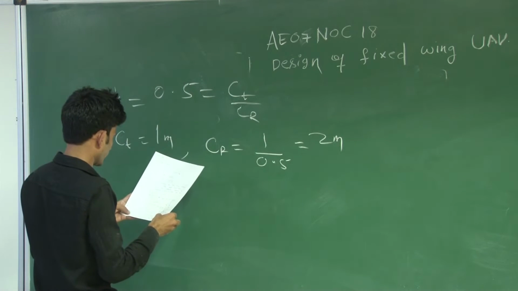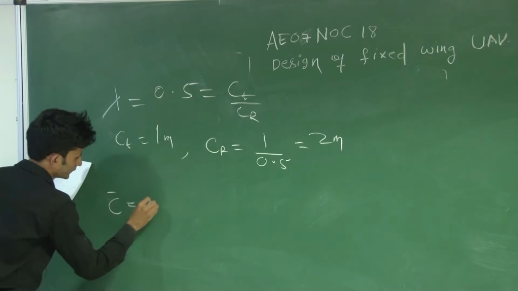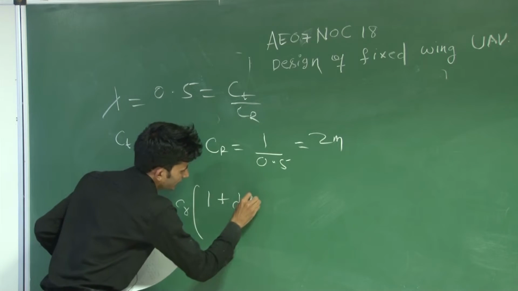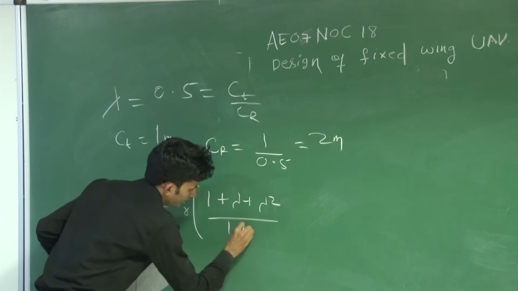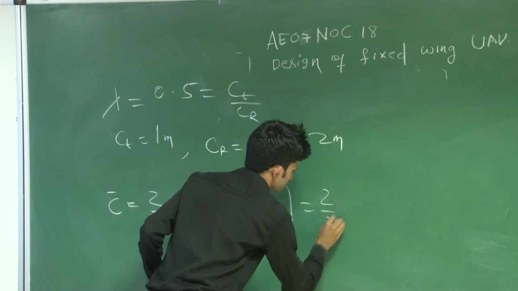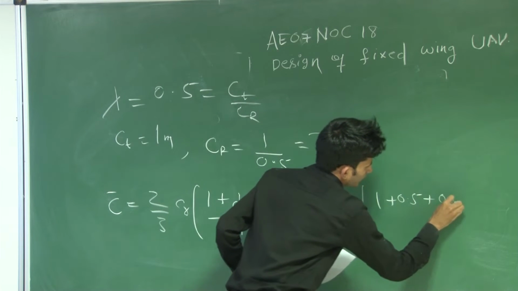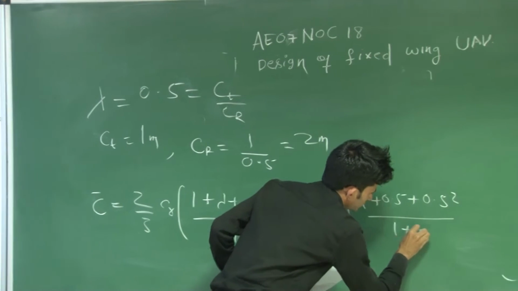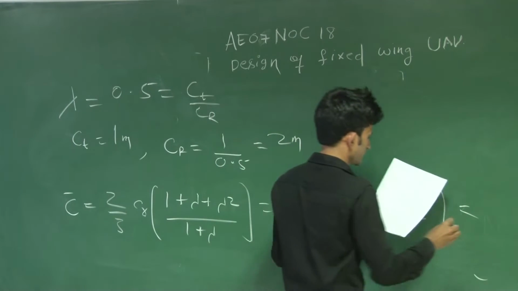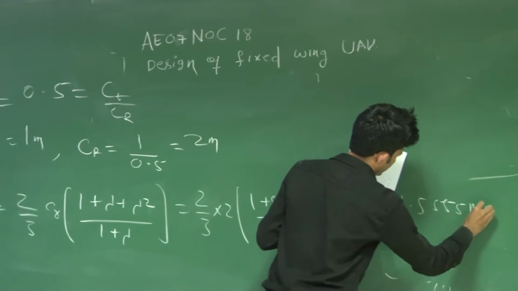After that you find the value of mean aerodynamic chord, which will be 2 by 3 CR, root chord, times (1 plus lambda plus lambda square) divided by (1 plus lambda). So this will be 2 by 3 into 2, (1 plus 0.5 plus 0.5 square) over (1 plus 0.5). So c bar will be 1.5555 meter.